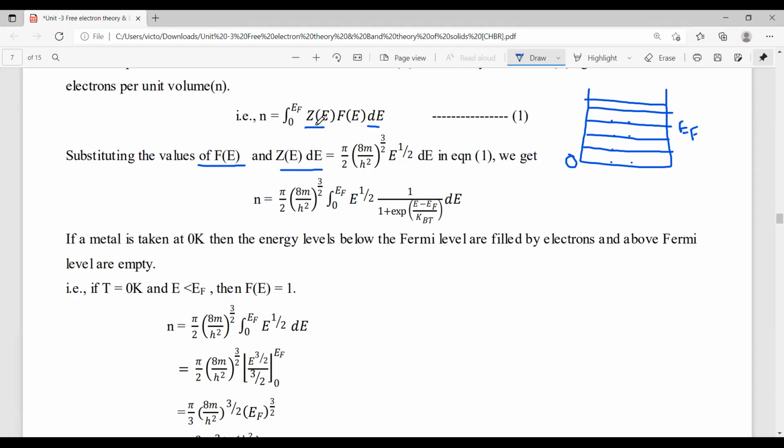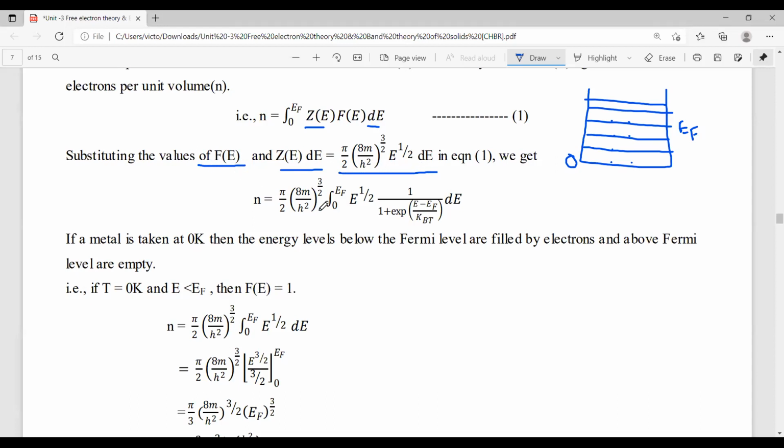Now substitute these two expressions here. The Z(E) expression is π by 2, 8m by h square whole power 3 by 2, E power 1 by 2.